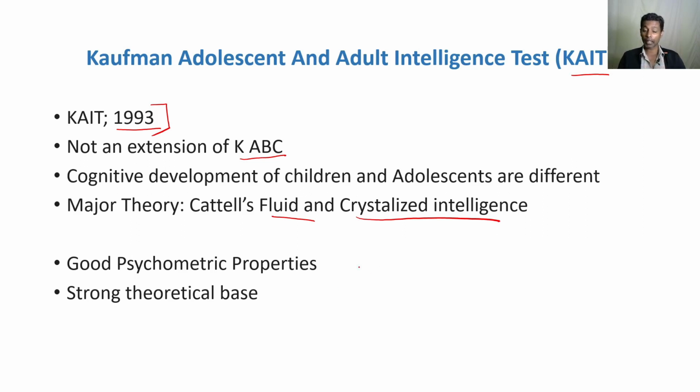The scale has good psychometric properties, including reliability, validity, construct validity, divergent validity, and concurrent validity. So this tends to be a psychometrically very strong test, and it also has a very strong theoretical base. So it is applicable for all Kaufman intelligence scales because they are theoretically strong.